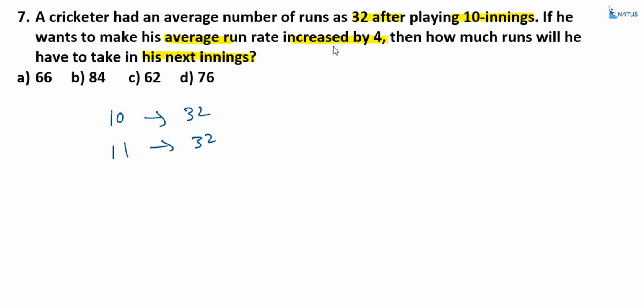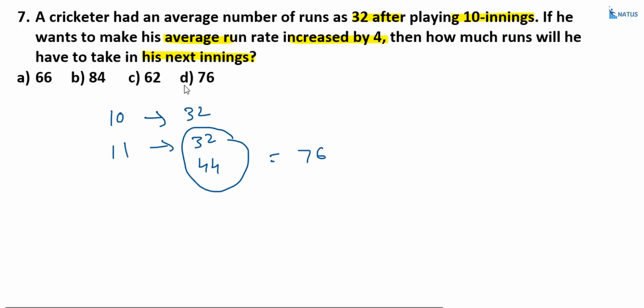Average is nothing but, on each and every innings, increased by 4. Total how many innings are there? 11 innings. So on each and every inning it is increased by 4. So total how much does it increase? 44 runs are increased. Now what is the sum of these two? So that is 44 plus 32, that is equal to 76. Option D is the correct answer.